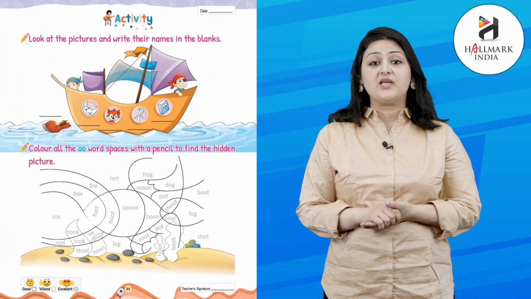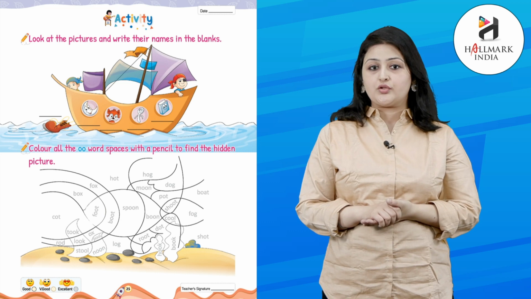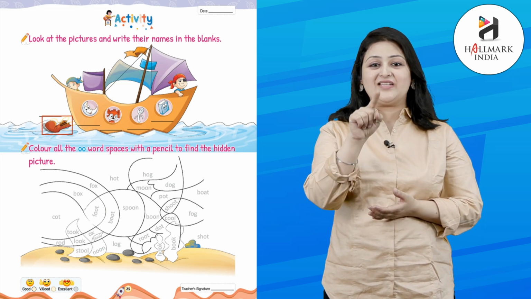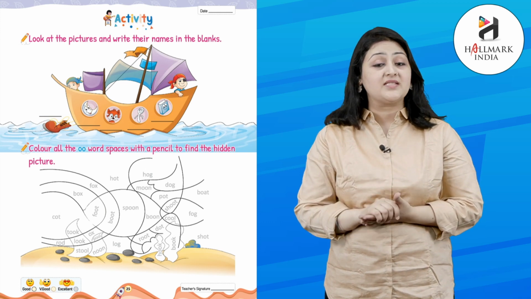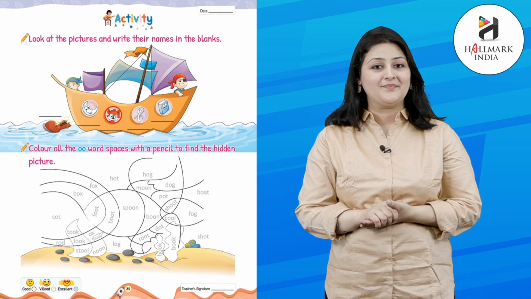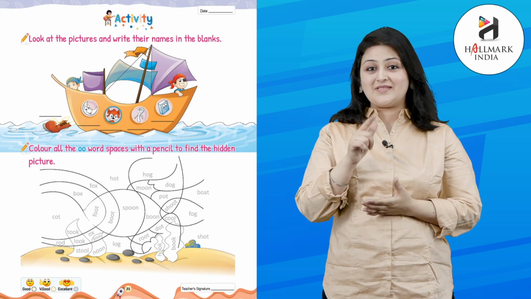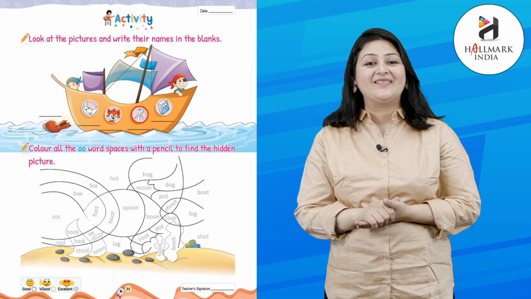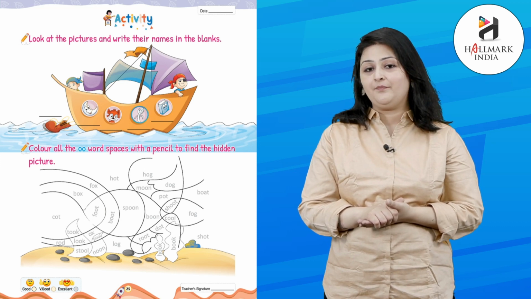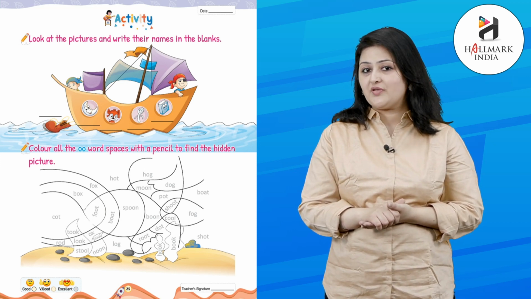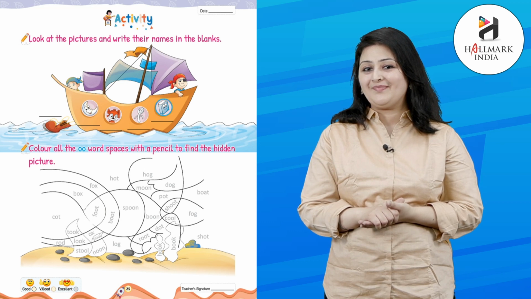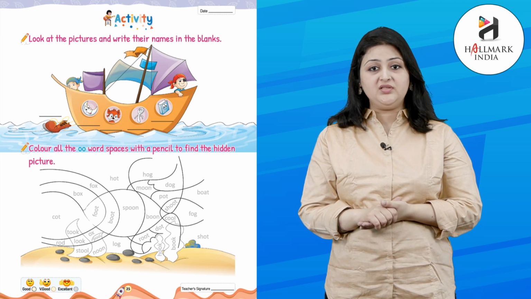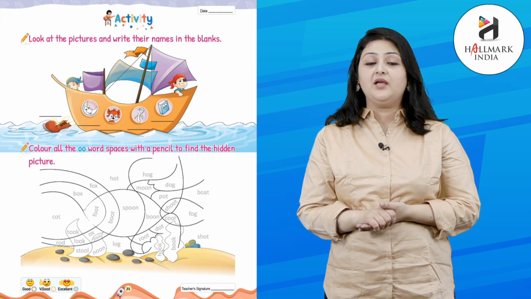Look at the pictures and write their names in the blanks. So, the first picture is good, it's dog. The second picture is good, it's a fox. The third picture is good, it's a spoon. The fourth picture is good, it's a book.